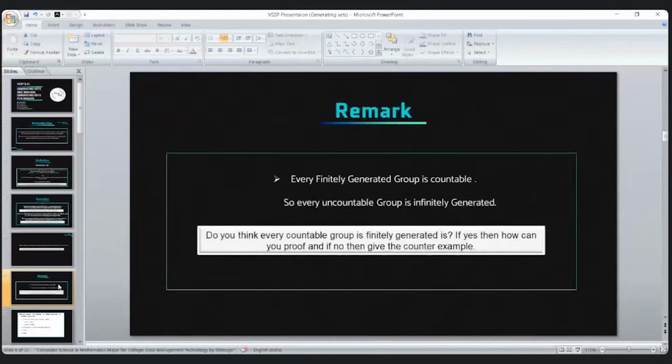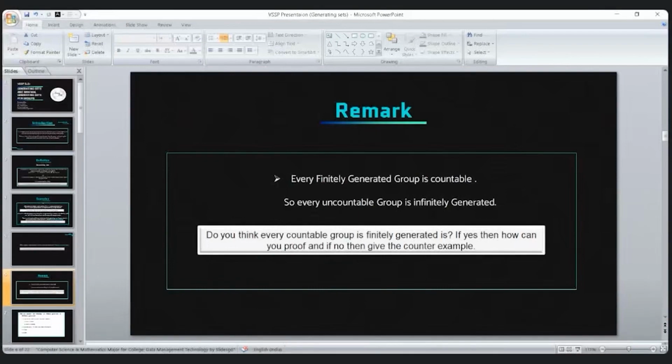So we have one remark, that every finitely generated group is countable. We can write explicitly the elements of a finitely generated group. So every finitely generated group is countable. So an uncountable group cannot be finitely generated, and every uncountable group is infinitely generated. But what about the converse? That is, is every countable group finitely generated or not? No, it is not true.